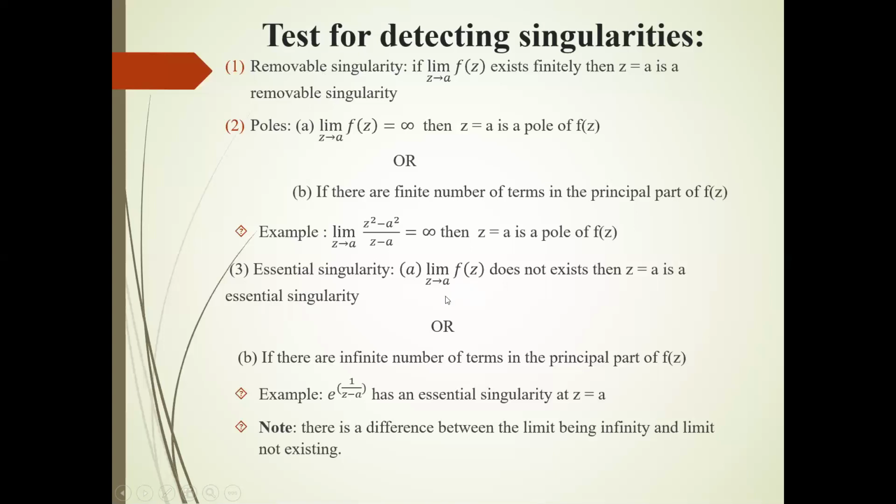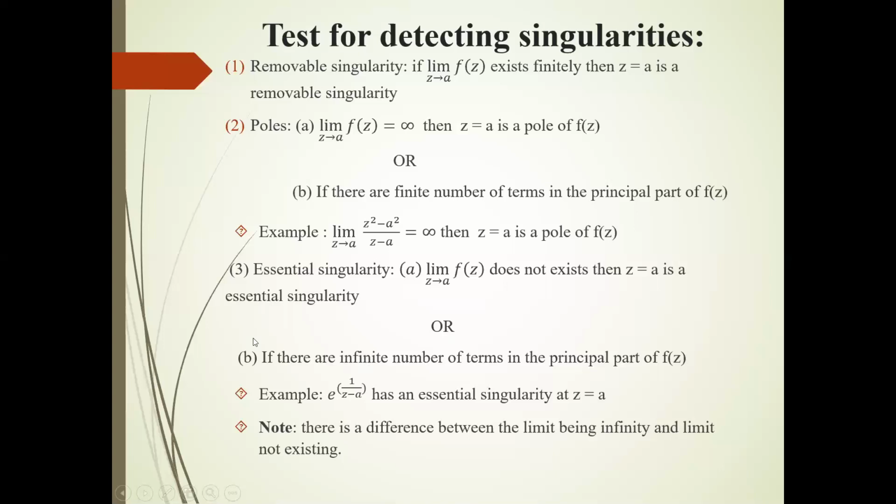But there is a difference between a limit being infinity and a limit not existing. If the limit does not exist, then we can say that at point a the function has an essential singularity.